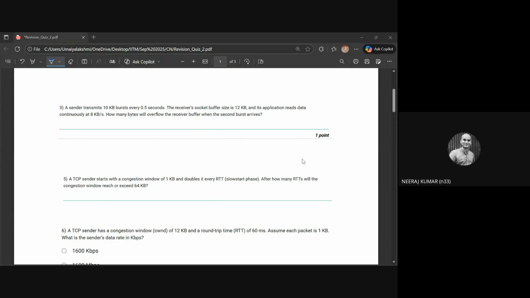Then in the next burst, 10 kb will come again, out of which 4 kb will be read, and 6 kb will again go to the socket buffer. So, actually, what happens, as you have explained this, let me just write it here.